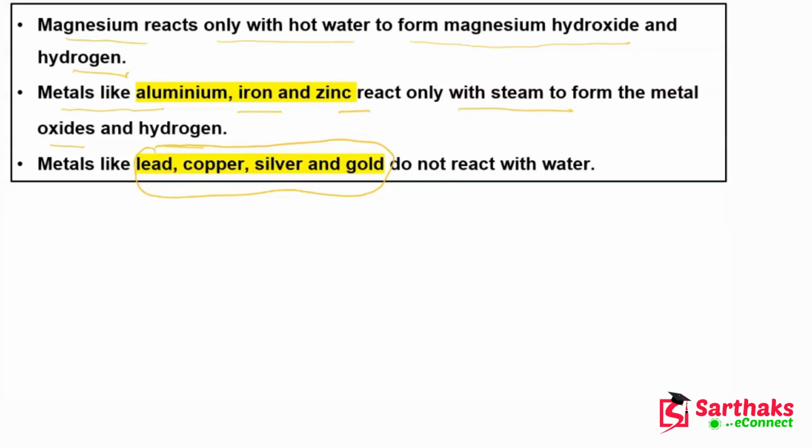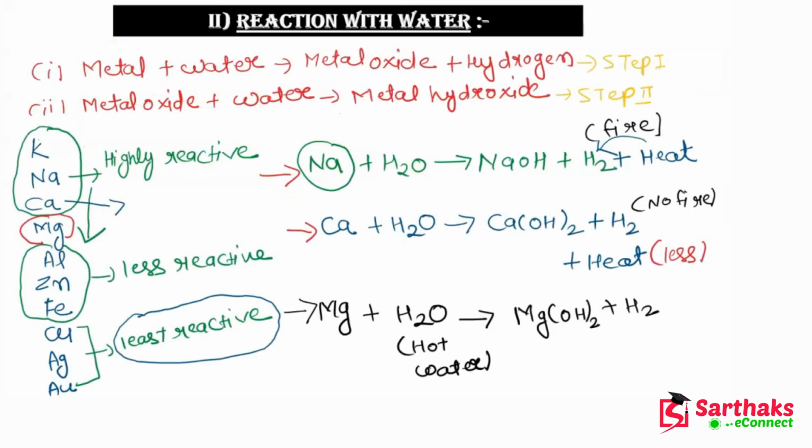Basically guys, you just need to understand this reactivity series. On the basis of this reactivity series, you can answer all the questions asked from this topic. You have to remember that the metals which are at the top are highly reactive, and as you go down, the reactivity starts decreasing.